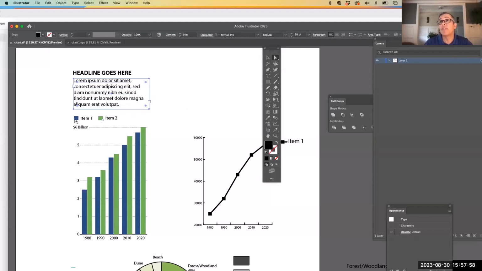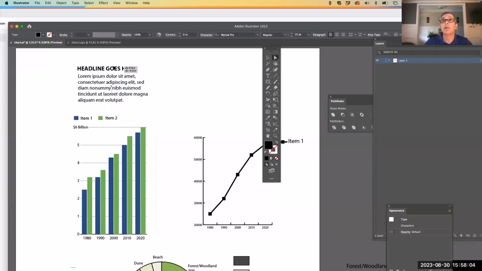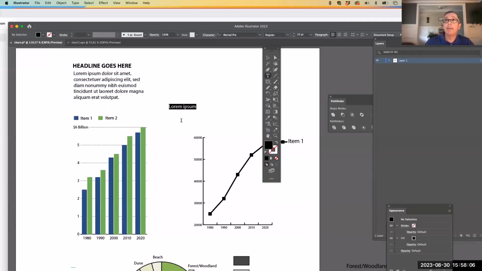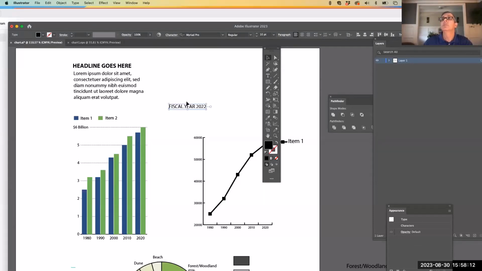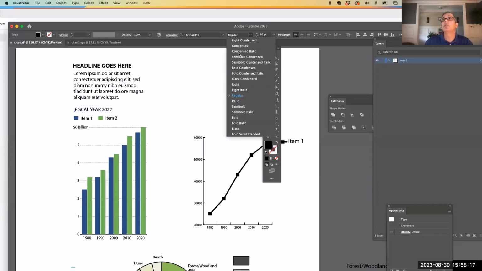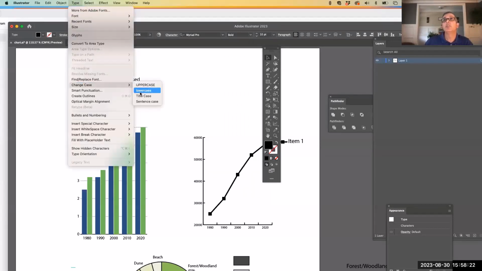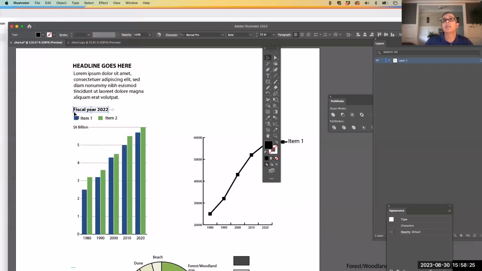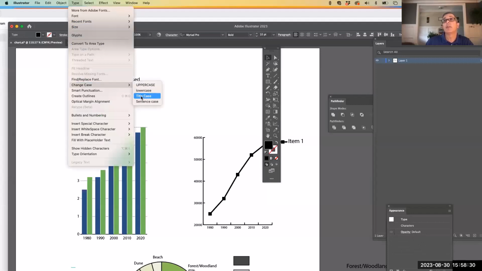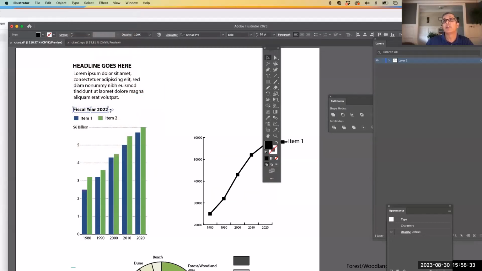And then sometimes with graphics, you have even another little item, a sub item below it, right? So for example, maybe I want to say that this is fiscal year 2022. So you can put that there. That would be the same 10 point as this, but maybe you're going to do bold all caps, or maybe you can go back to type, change case to sentence case. So you get just all upper and lower like that. Or you can also do type, change case to title case so that the first letter of each word is capitalized. That you can do as well.